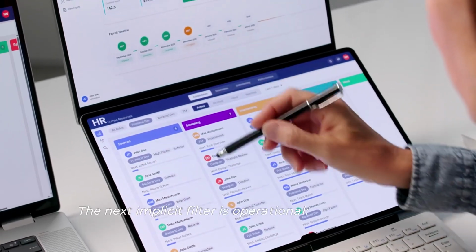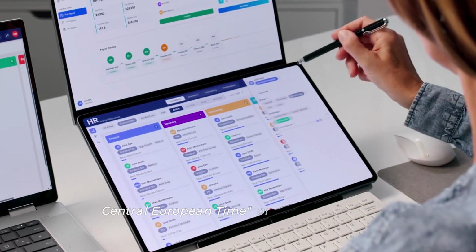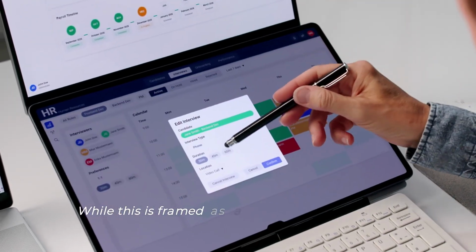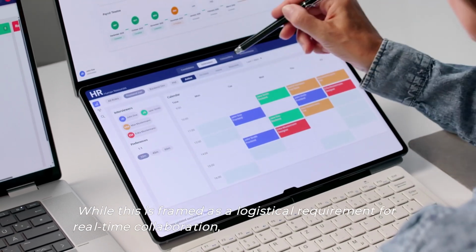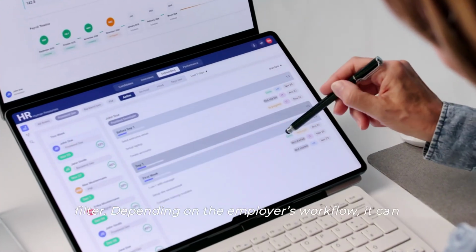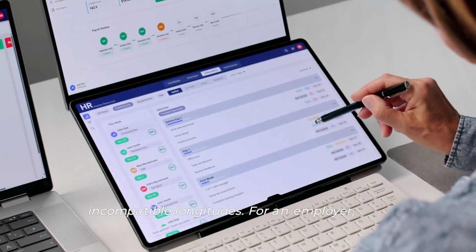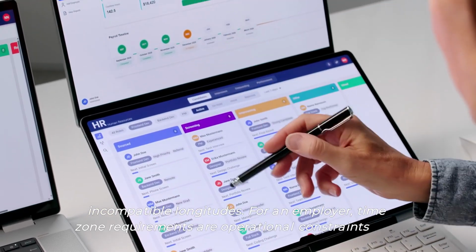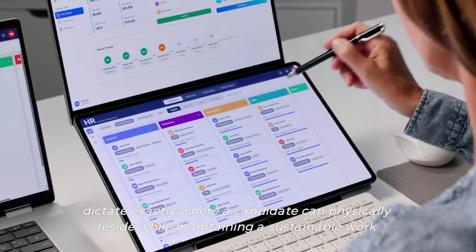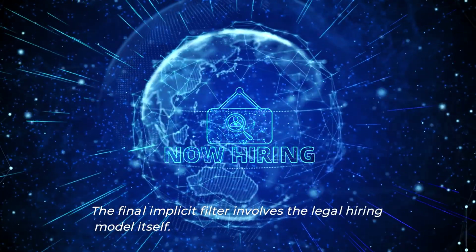The next implicit filter is operational, time zones. A posting might require overlapping hours with Central European Time, or state that daily engineering stand-ups occur at 9 a.m. Tokyo time. While this is framed as a logistical requirement for real-time collaboration, it functions as a geographic filter. Depending on the employer's workflow, it can systematically deprioritize applicants located in incompatible longitudes. For an employer, time zone requirements are operational constraints that dictate exactly where a candidate can physically reside while maintaining a sustainable work schedule.